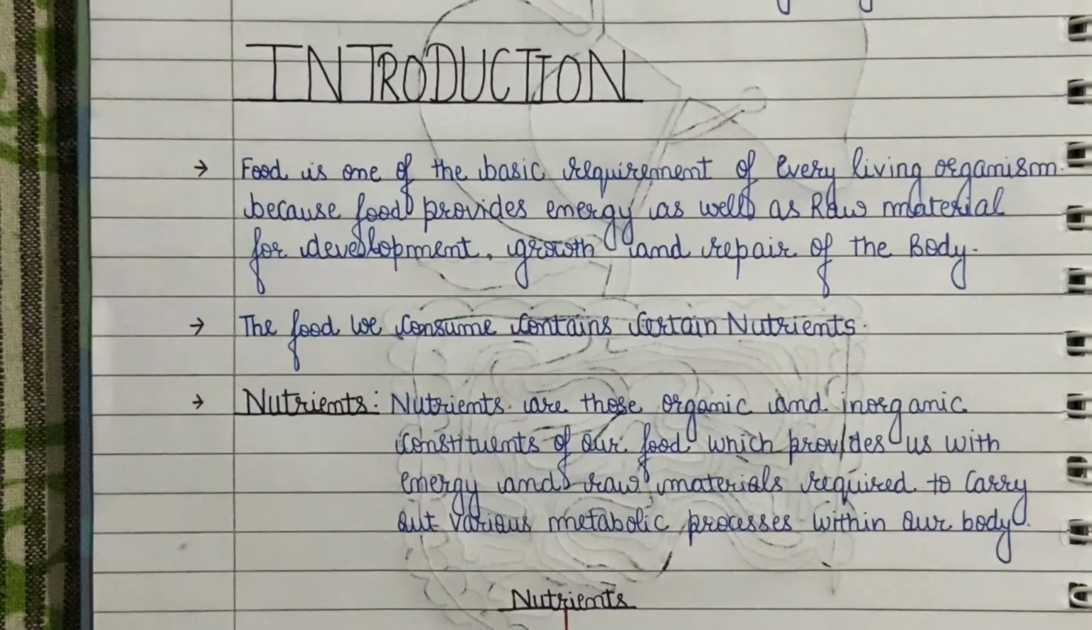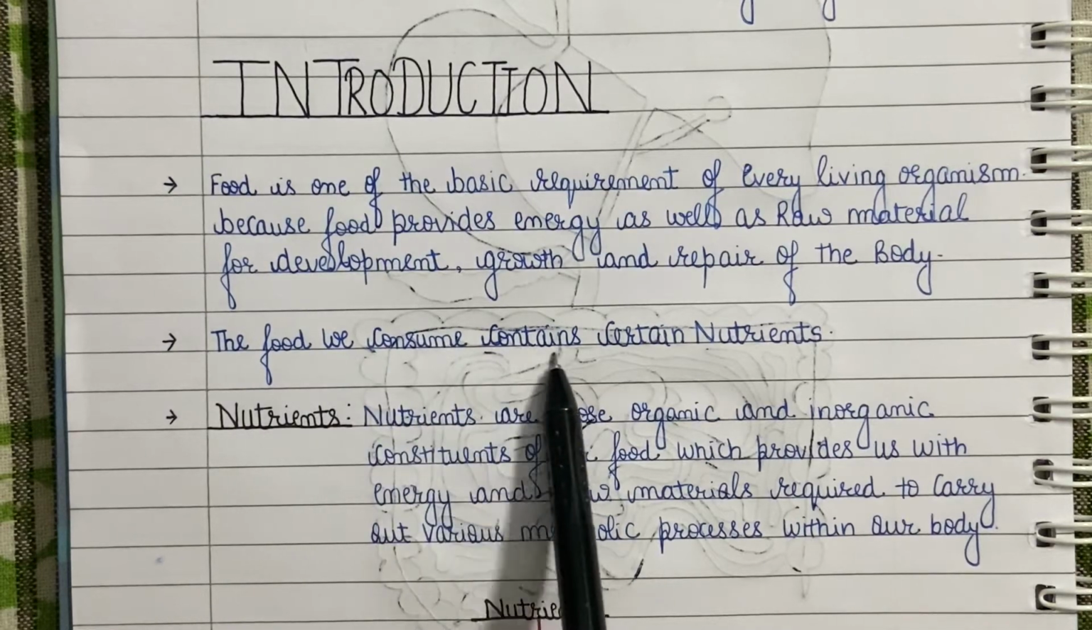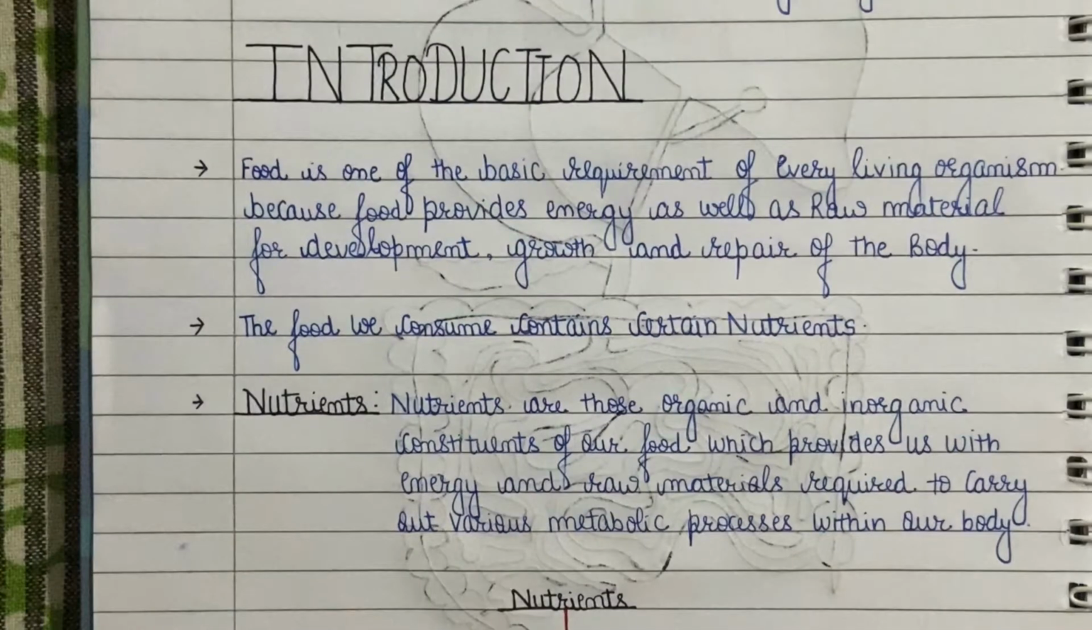As all animals, including human beings, are heterotrophs, that is, we are dependent on other living organisms for our food, so we have to consume food from outside, and the food we consume contains various nutrients. I am absolutely sure that every one of us must have heard this dialogue from our parents that we should eat nutritious food, but what actually is nutritious food? The food that we eat contains various kinds of nutrients. Now, the question arises, what are nutrients?